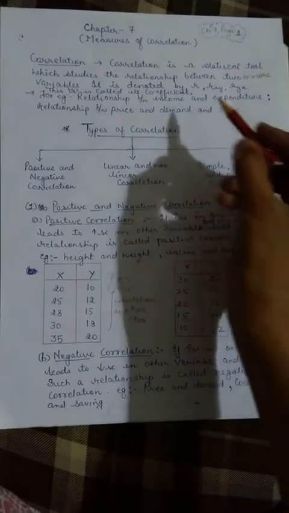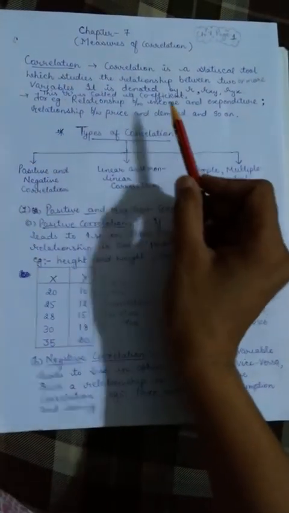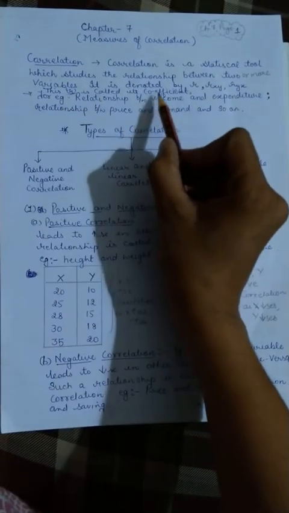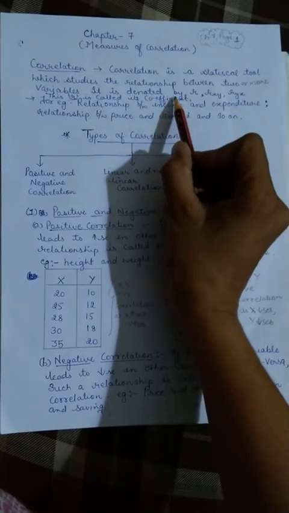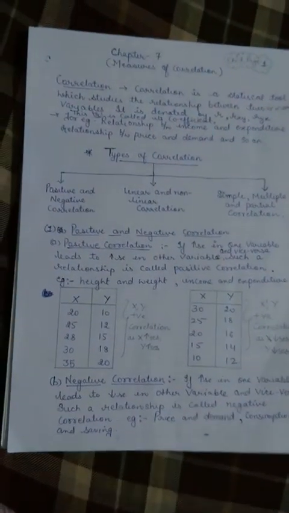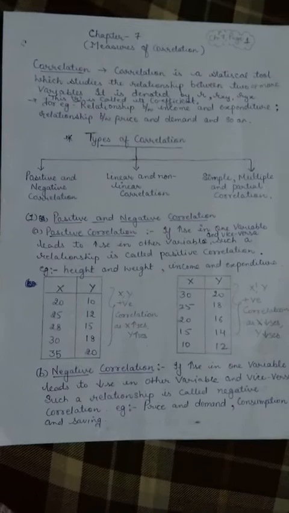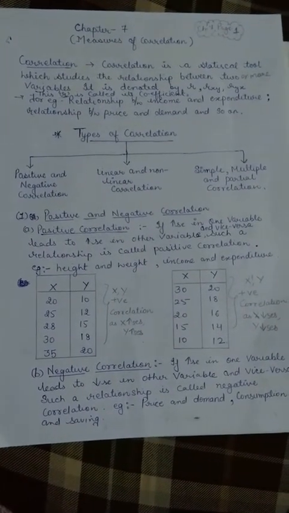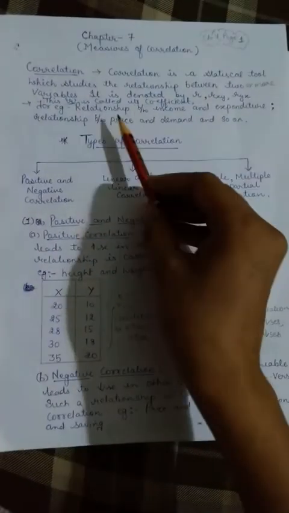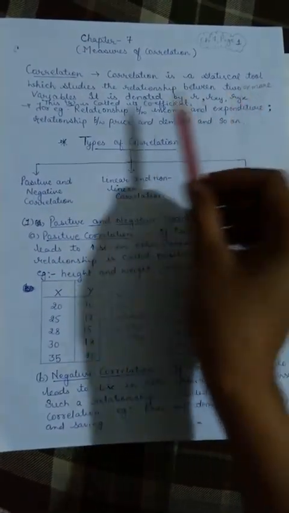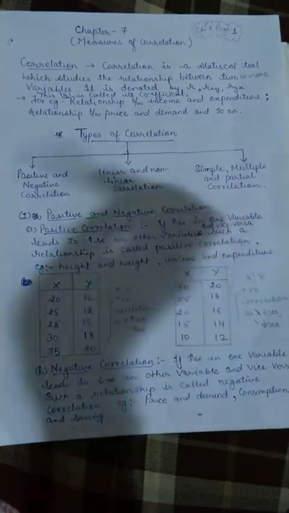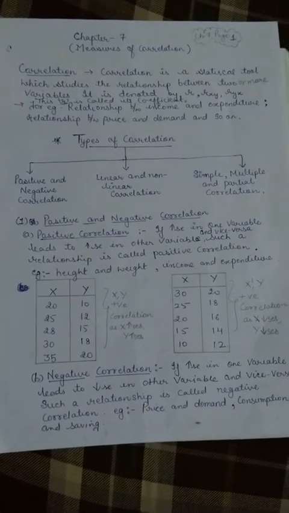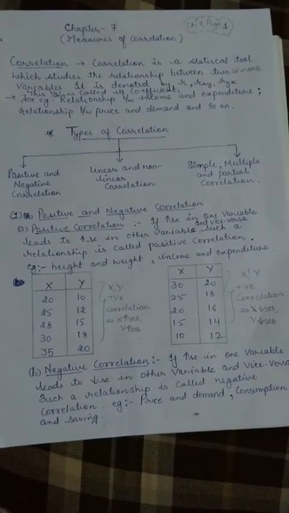So children, when this correlation is measured, it is denoted by r and it is called its coefficient. After measuring the value of correlation, we denote it by r, and that is called the coefficient of correlation. So here are a few examples given in front of you, like between income and expenditure, then between price and demand, and so many things we can take. So many more examples you can give on your own.